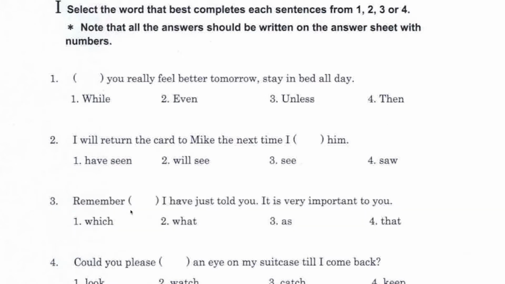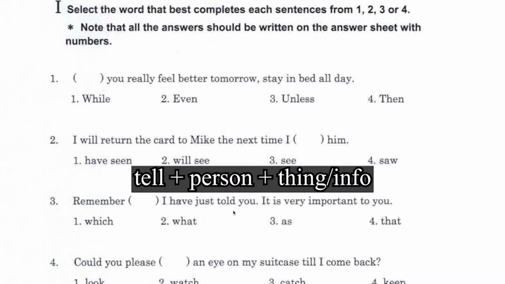Number 3, remember which, what, as, that. I have just told you. In this question, you have to focus on the verb told. The verb tell usually requires one direct object and one indirect object, but if you look at the end of the sentence, it only has the indirect object, you, so it's missing the direct object, in which case you have to assume that something must have moved to the front of the sentence or the clause.